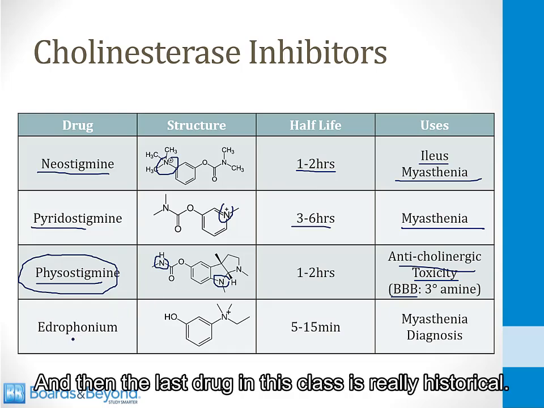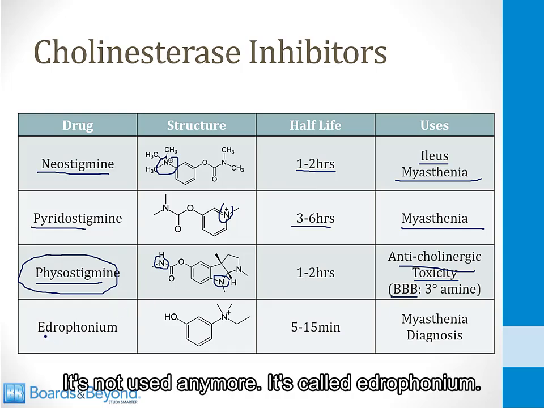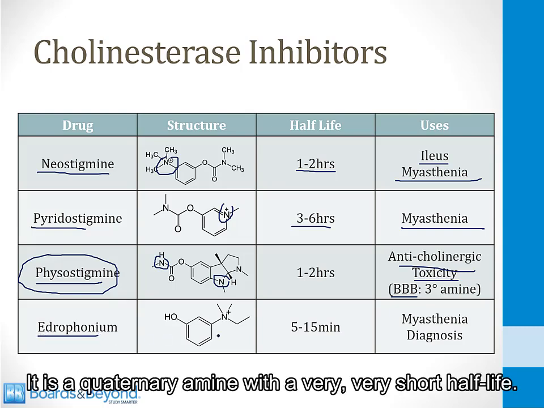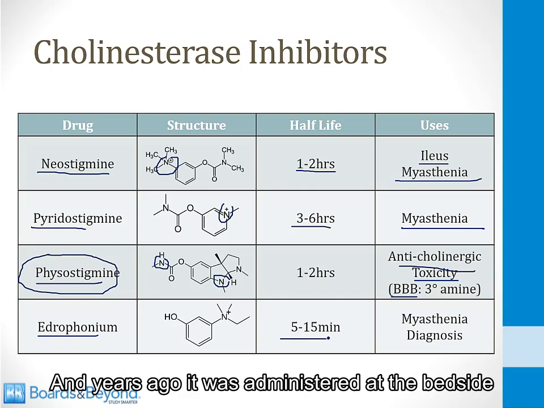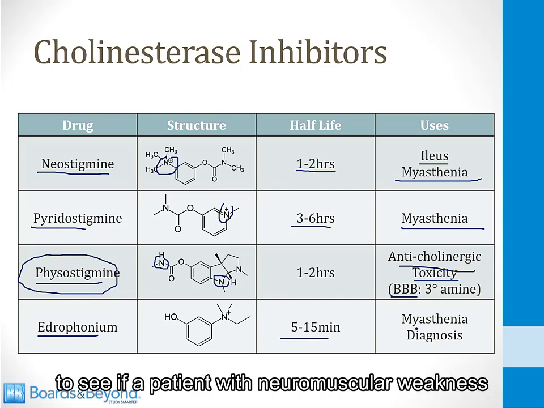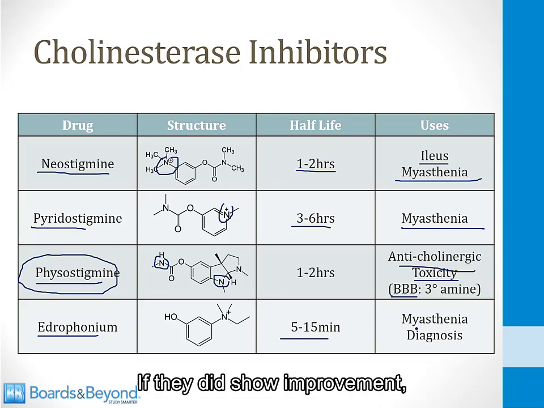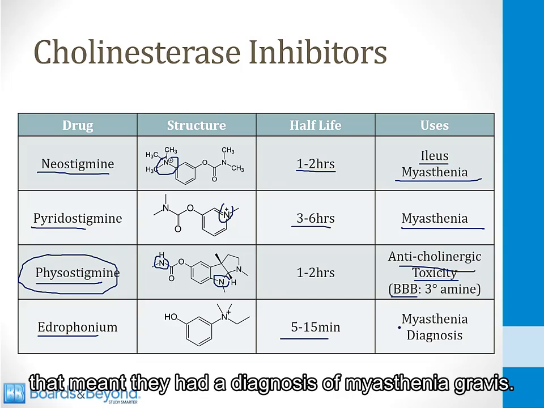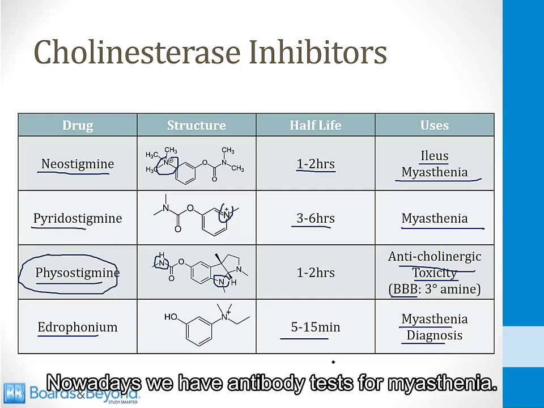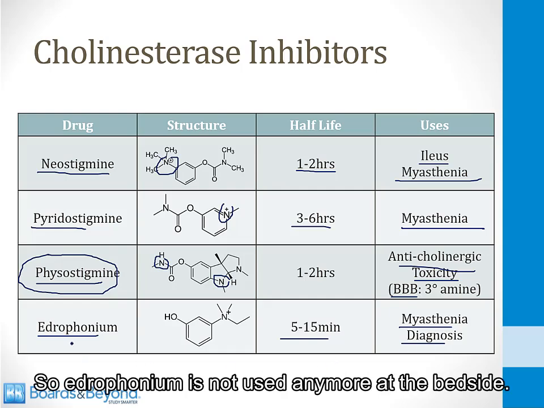And then the last drug in this class is really historical. It's not used anymore. It's called edrophonium. It is a quaternary amine with a very, very short half-life, and years ago it was administered at the bedside to see if a patient with neuromuscular weakness would have improvement after they received the drug. If they did show improvement, that meant they had a diagnosis of myasthenia gravis. Nowadays, we have antibody tests for myasthenia, so edrophonium is not used anymore at the bedside.